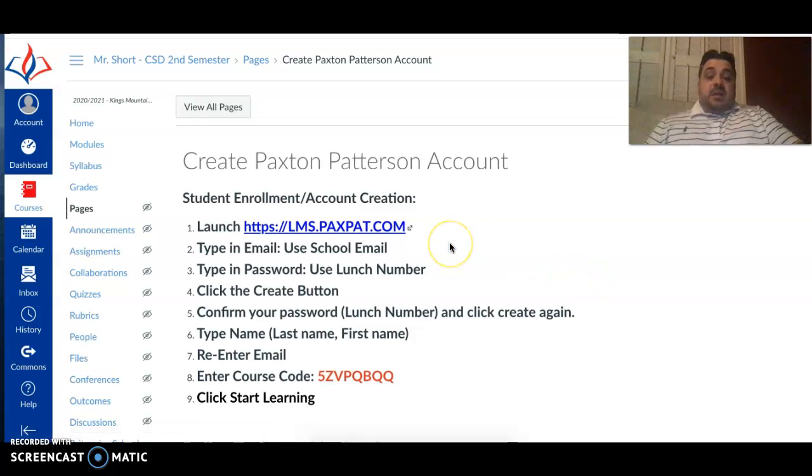And then finally, this is what you're going to do to create your account. This is what I want you guys to do this week. This is going to be your grade for the week. If you get your account set up and you're properly entered into the course, that is going to be your free 100 for the week.